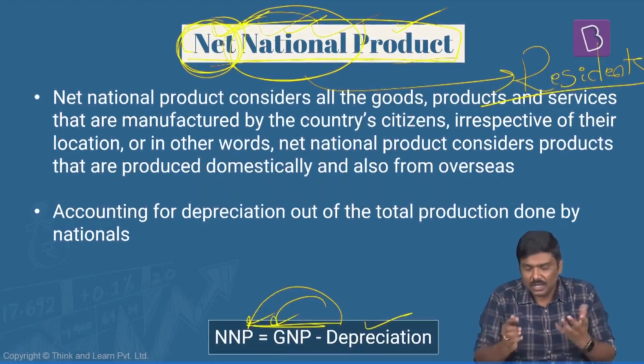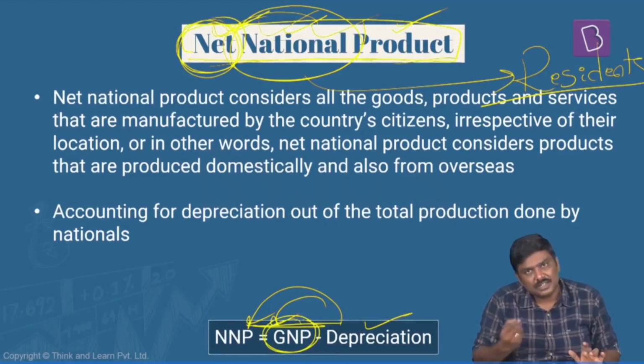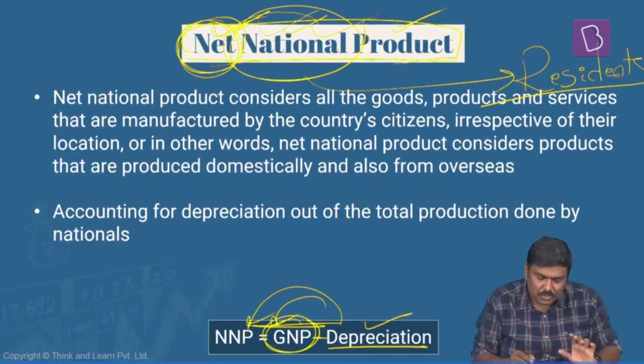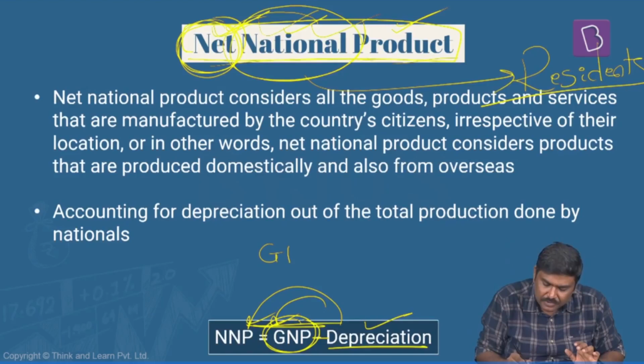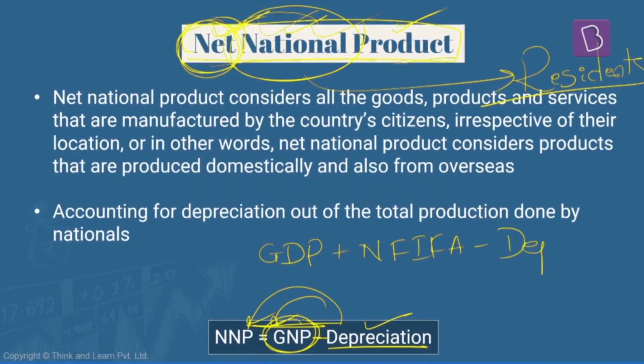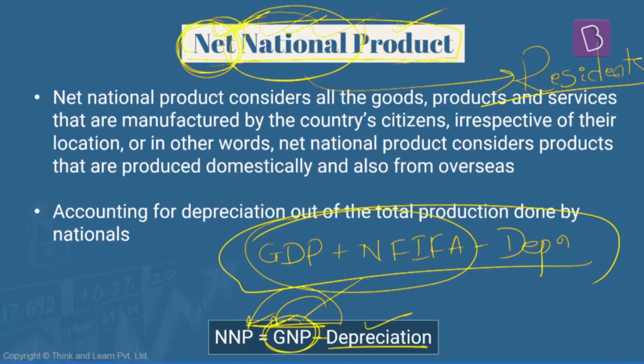That is total production done by residents of a country minus the depreciation value. Now, I've given this particular formula. Some of the books will write it like this also. Do not get confused: GDP plus NFIA minus depreciation. Doesn't matter, one and the same. I've written this in the form of GNP minus depreciation. You will arrive at net national product.